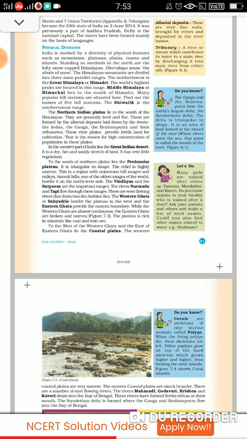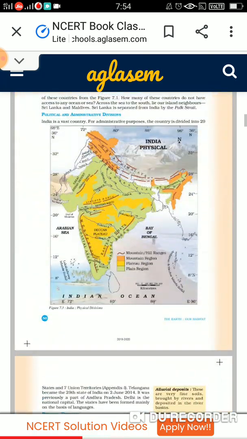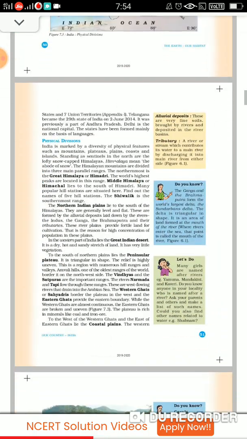Then to the south of the northern plains, there is a peninsular plateau area. It is triangular in shape, the relief is highly uneven, somewhere high, somewhere low. The region has numerous hill ranges, valleys. Aravalli Hills, one of the oldest ranges of the world, border this area on the northwest side. You can see here in the above, sorry, here you can see. Then children, then after that,